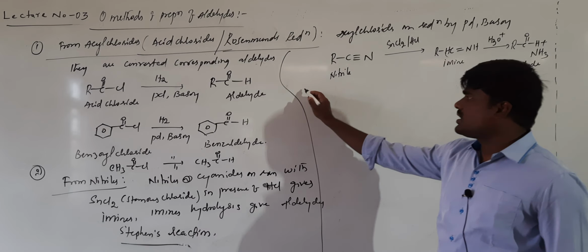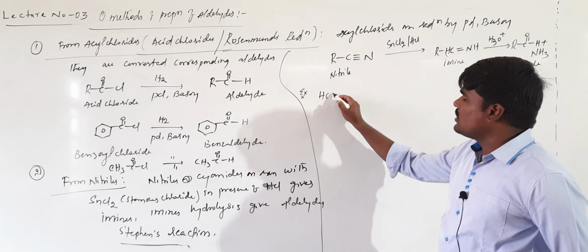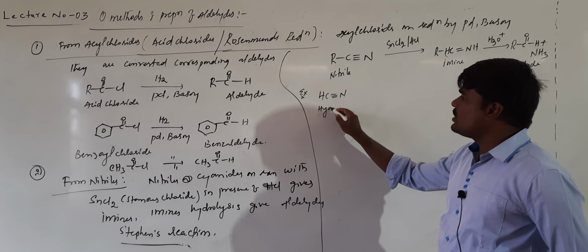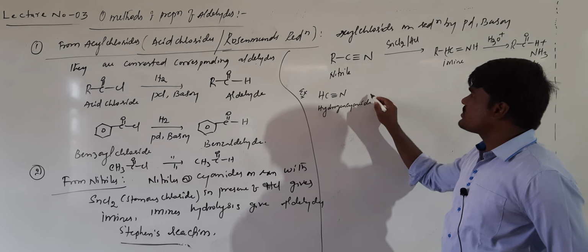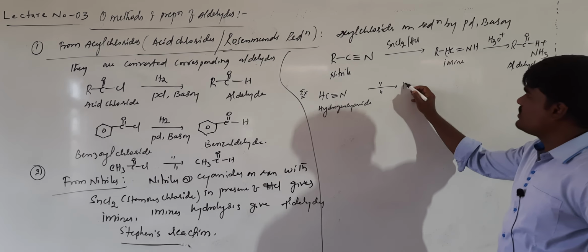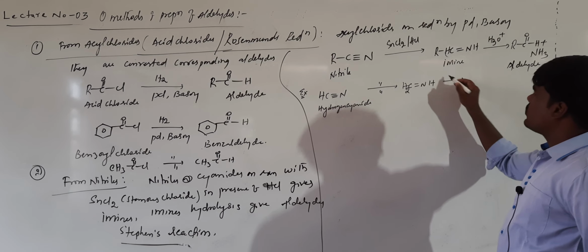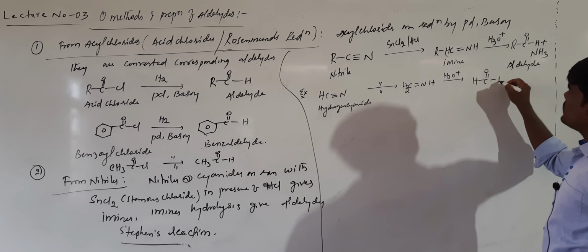For example, this particular reaction is called Stephen's reaction. Suppose you take hydrogen cyanide. If you treat this compound with stannous chloride and HCl, it is converted into an imine, and this is followed by hydrolysis. You will get formaldehyde.